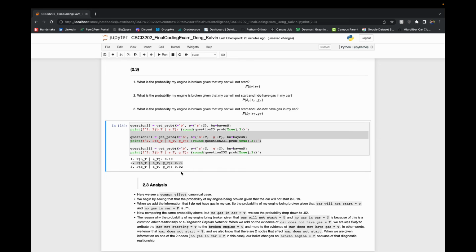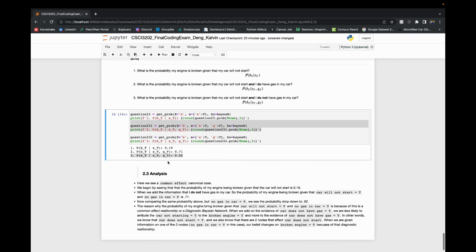And then conversely, this is going to be if we do not have gas in the car. So if we know that our engine is broken, and we also know that the gas is not in the car, we're more likely to attribute the car not starting to not having gas in the car, as opposed to attributing it to the broken engine. So that's why our probability jumps all the way down to 0.02 right here.